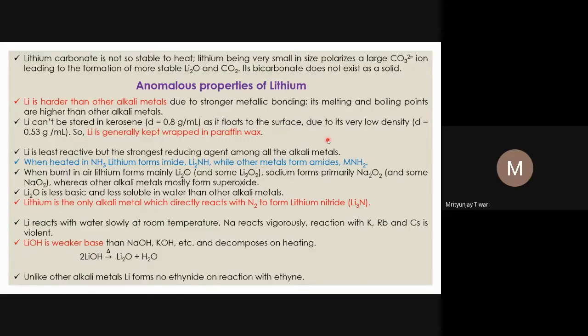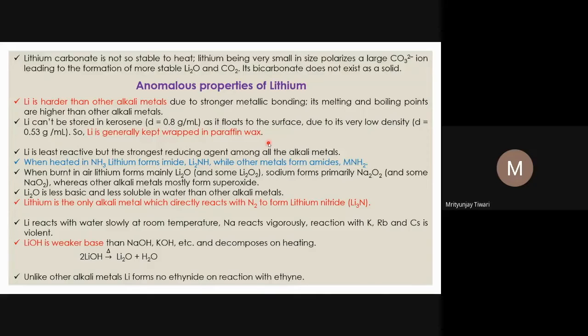So what do we do? We store it in paraffin wax. Paraffin wax is wrapped around the lithium, whatever the lithium rod or small block that we try to store. That is how it is stored.